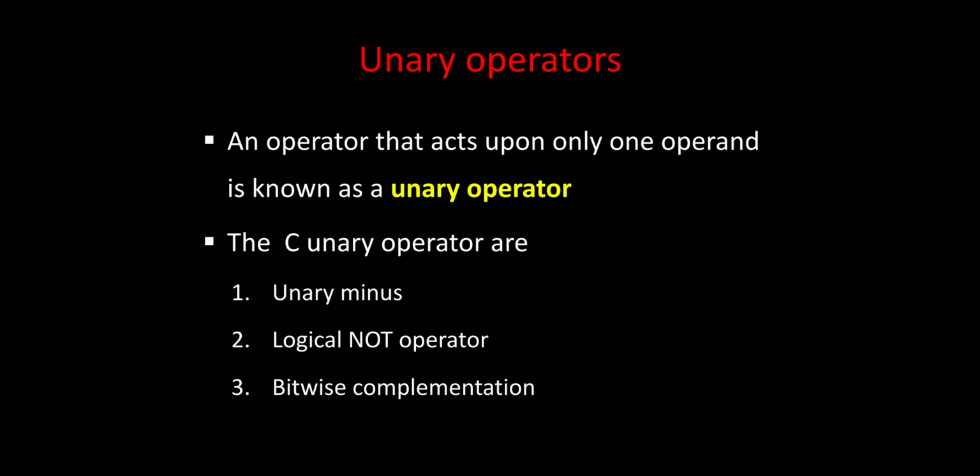Unary operators act upon only a single operand, that we call a unary operator.